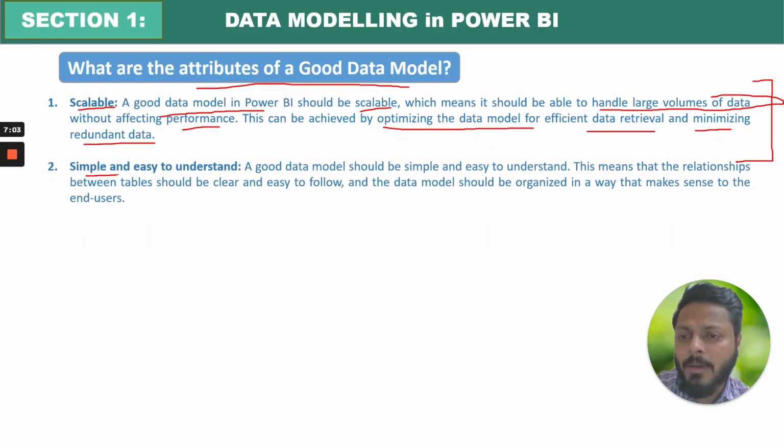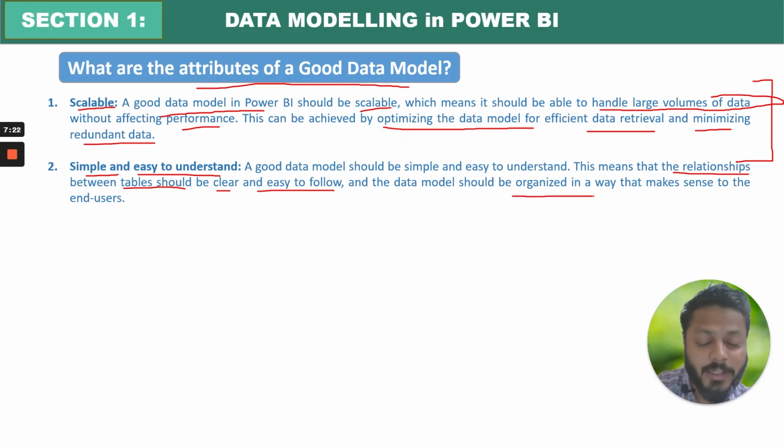Second point is simple and easy to understand. Your data model should be simple as well as easy to understand. The relationships that you are building between the tables should be clear and easy to follow, and the data model should be organized in a way that makes sense to the end users. It's not the job of the Power BI developer just to create and share with the business users.